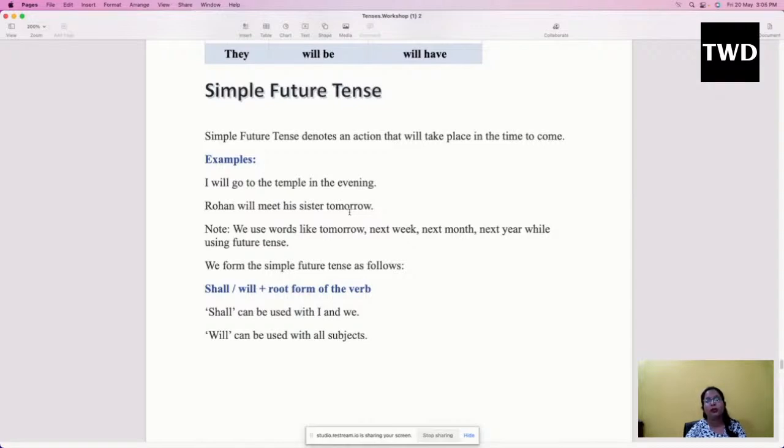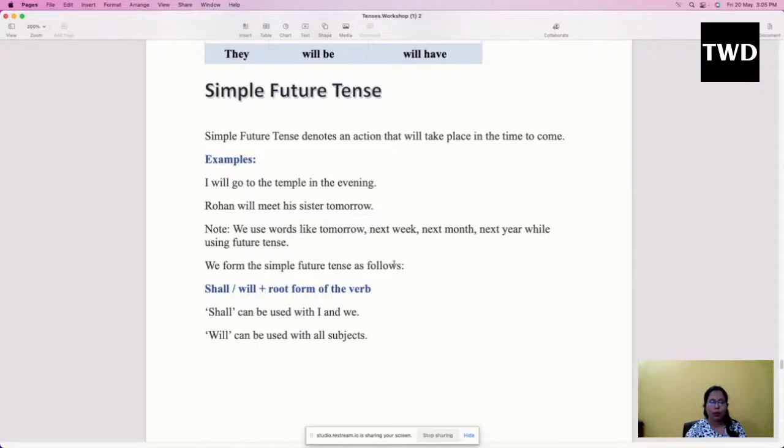We are watching a movie tonight. That means we have already decided to watch a movie tonight and we are going to watch it. But here the actions are not planned. We are just saying I will go to the temple in the evening, I will meet my friend in the evening. So I might meet him, I might not meet him, because it is not pre-planned. This is the difference between simple future tense and present continuous tense.